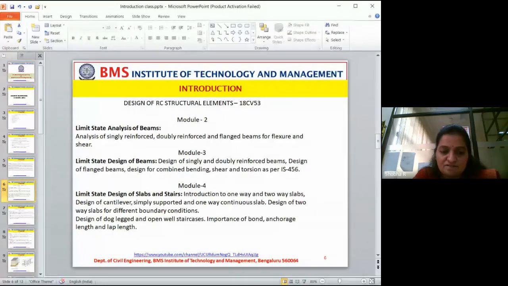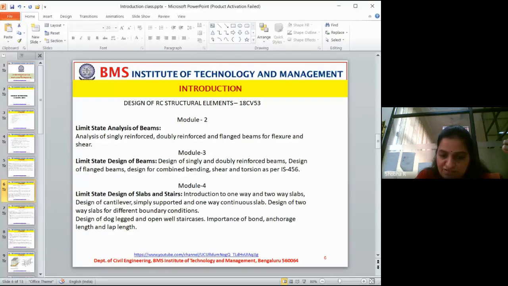Design of singly and doubly reinforced beams. In module 2, we will only analyze. In module 3, we will design. The same structure: one beam will be analyzed in module 2 and the same beam will be designed in module 3. You will be considering a few more parameters for a design. The extension of the analysis is nothing but the design. Okay?